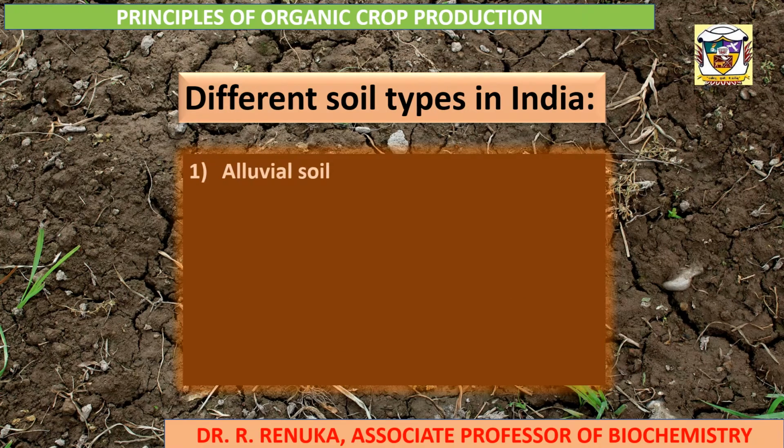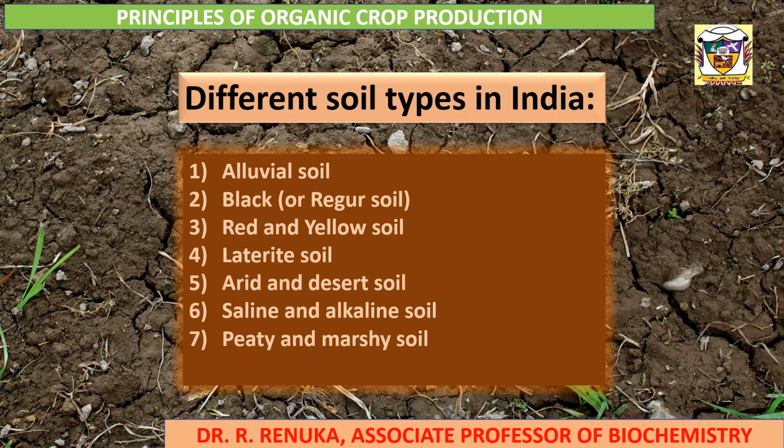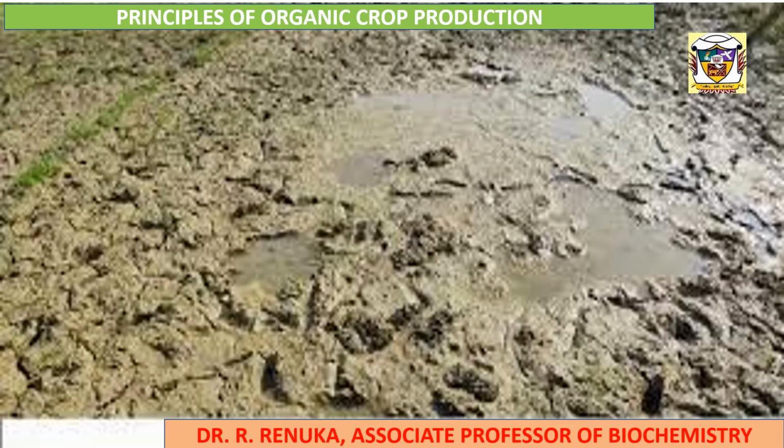They are alluvial soil, black or regur soil, red and yellow soil, laterite soil, arid and desert soil, saline and alkaline soil, peaty and marshy soil, forest and mountain soil. The first type of soil is called alluvial soil. It is seen in the river beds. In Tamil, it is called Karambai Man. It is the most fertile soil of all the types.